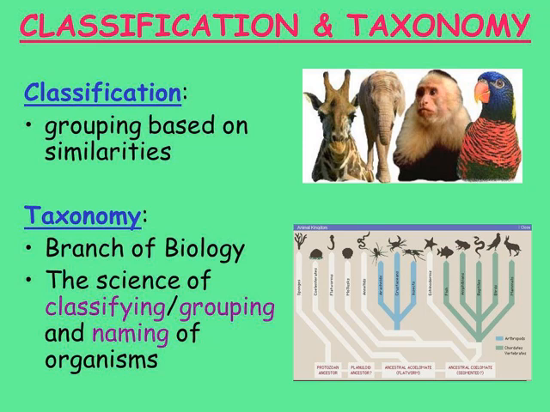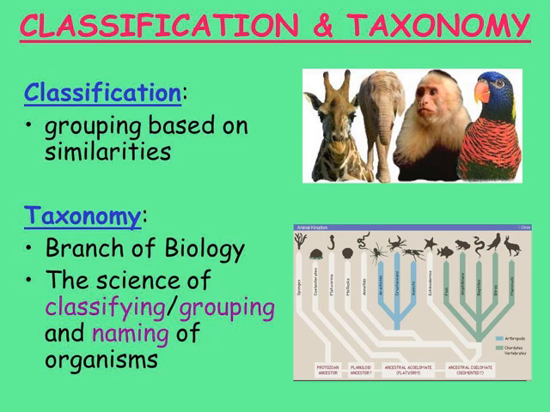I guess you are familiar with these words from chapter number 1 if you have gone through the videos. Here also, classification is grouping that is based on some similarities. They have been classified into plants, bacteria, and animals. On the basis of their similarities, they have been classified into various groups. This is known as classification.